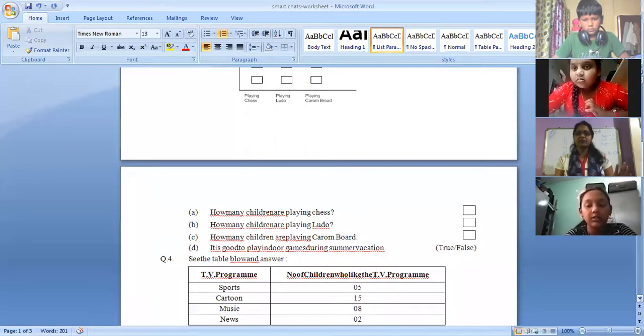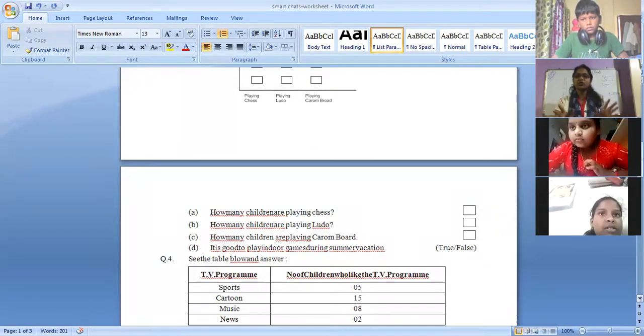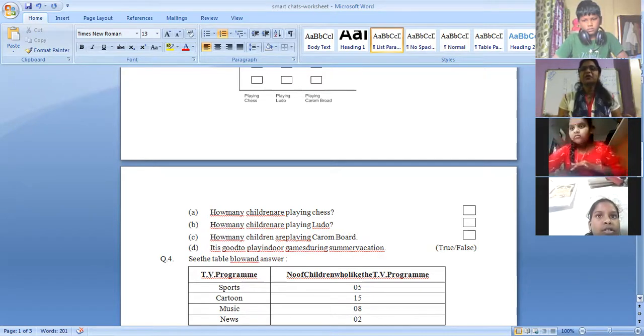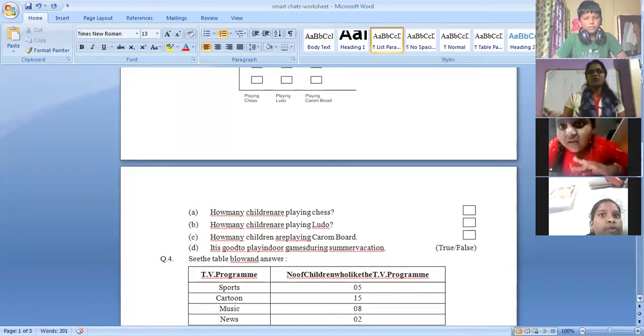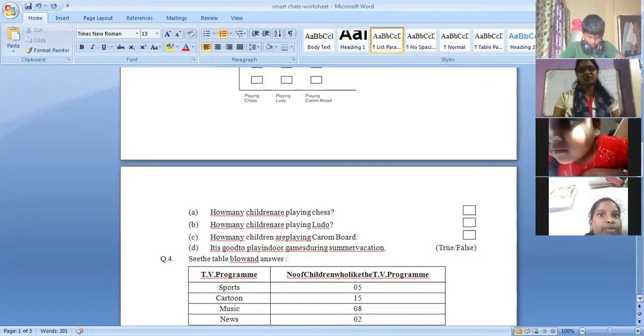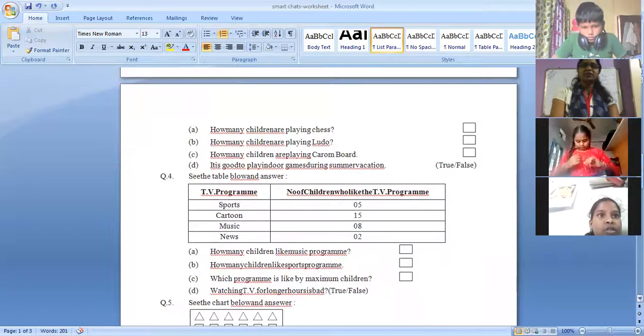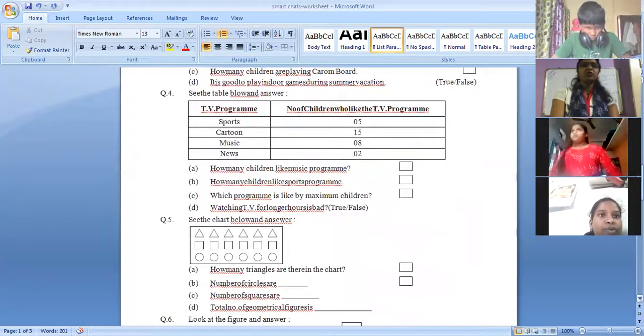It is good to play indoor games during summer vacation. Not summer vacation, let us change the sentence. It is good to play indoor games during the pandemic situation. True or false? True. You cannot go out and play with all, right? So you have to be at home. So try to play indoor games. Try to excel yourself in chess, carom board, Ludo, etc.